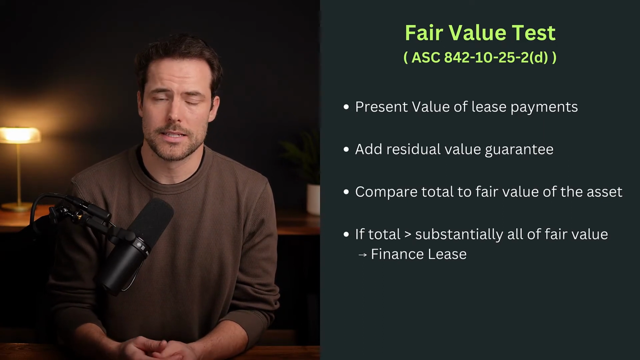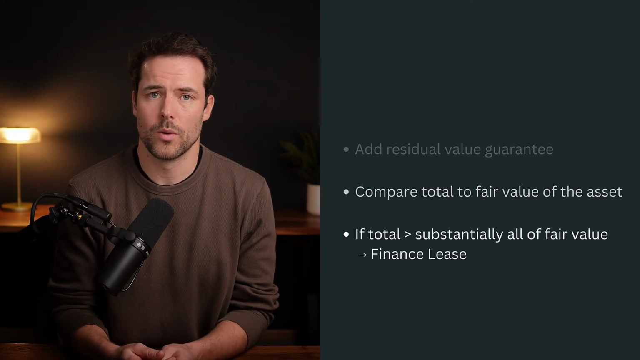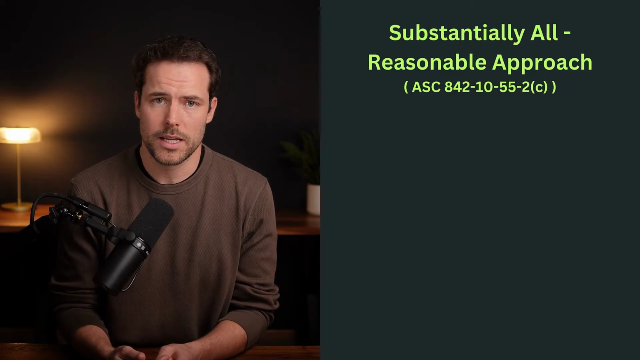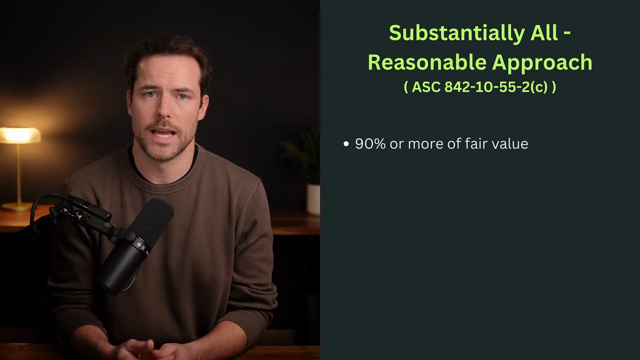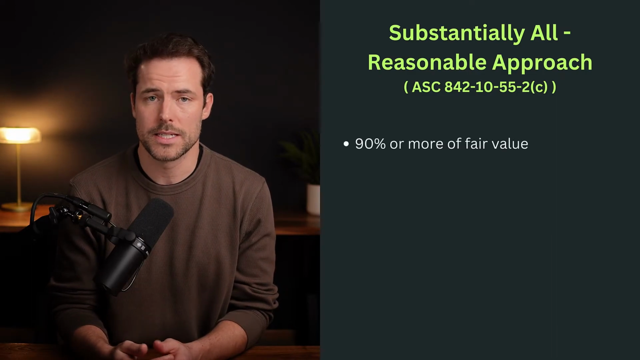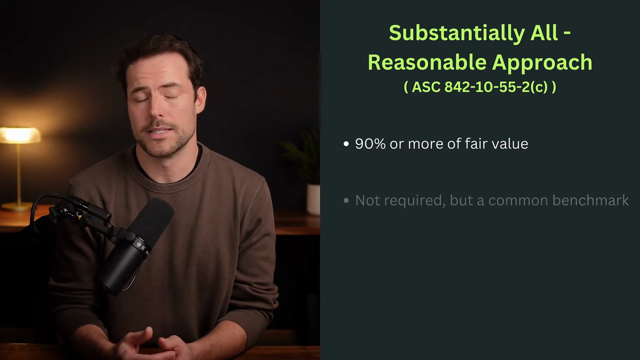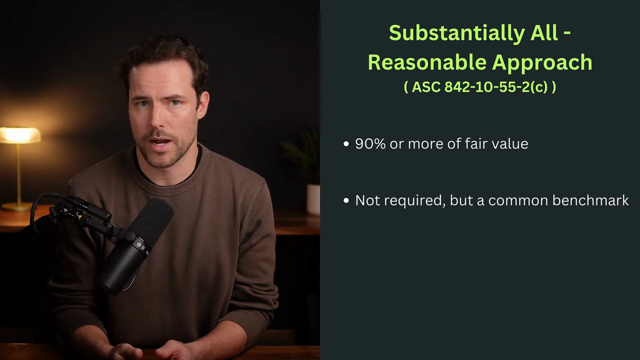Just like the last test, ASC 842 also gives us a reasonable approach for thinking about what substantially all means in this context. In the implementation guidance, FASB explains that considering 90% or more of the asset's fair value to be substantially all is a reasonable way to apply this test. It's not a required bright line, but it is the benchmark most companies use in practice.